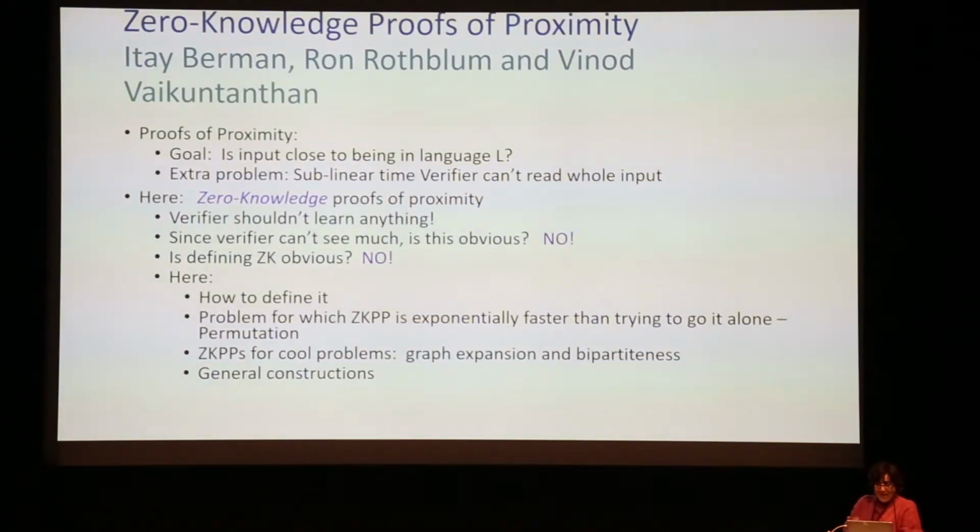Okay, so the third paper on proofs is Zero Knowledge Proofs of Proximity by Itay Berman, Ron Rothblum, and Vinod Vaikuntanathan.